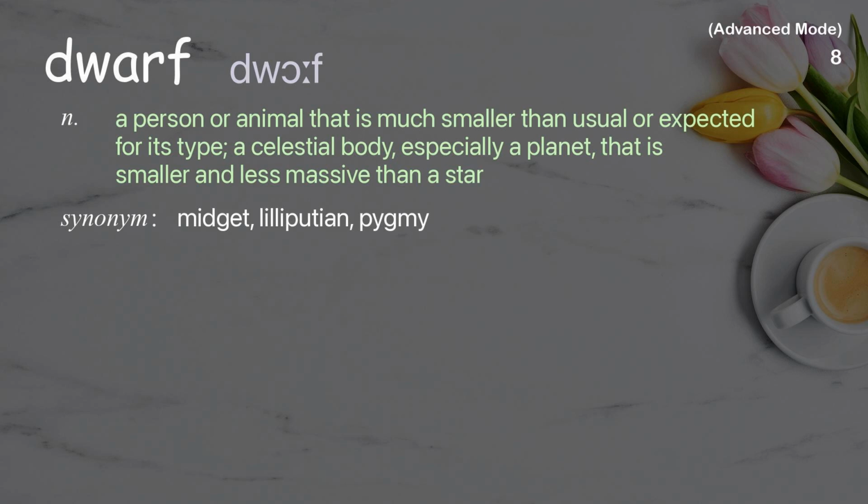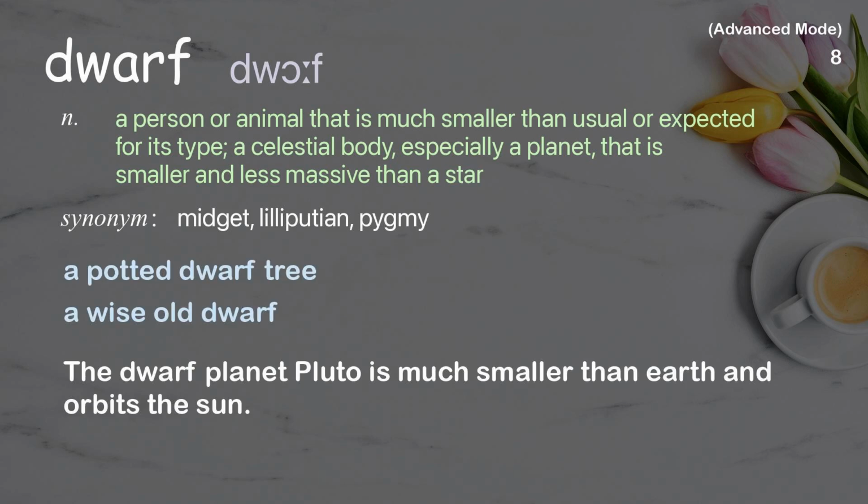Dwarf. A person or animal that is much smaller than usual or expected for its type; a celestial body, especially a planet, that is smaller and less massive than a star. Examples: A potted dwarf tree. A wise old dwarf. The dwarf planet Pluto is much smaller than Earth and orbits the Sun.